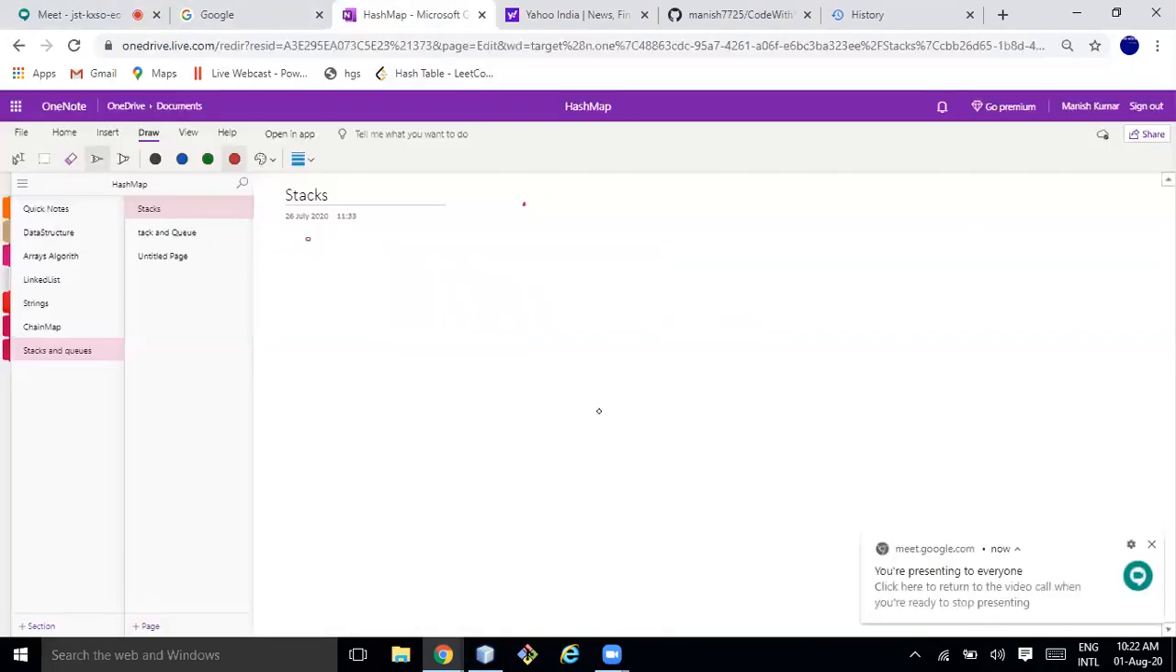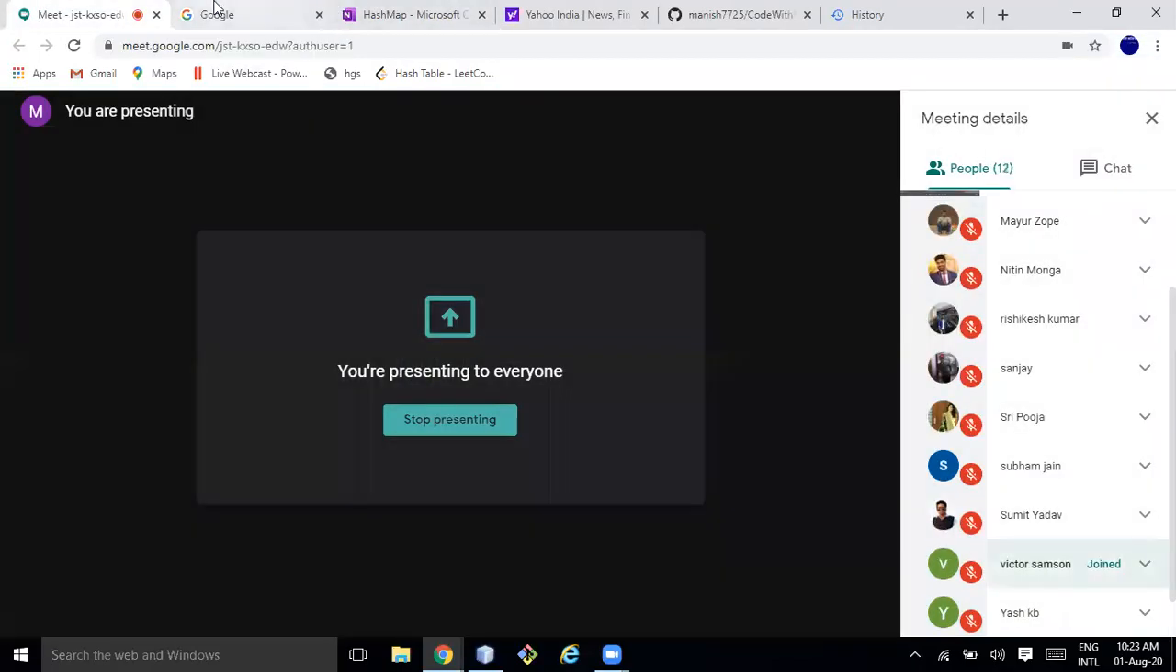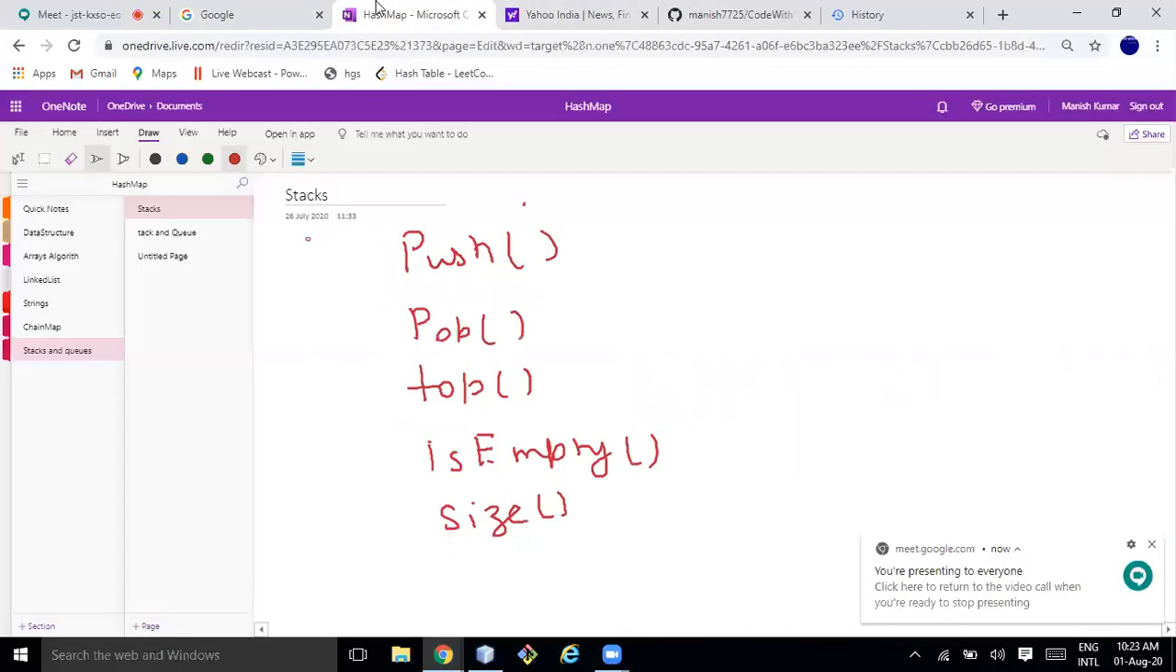So going to the next concept. As I told you, it's based on 3 fundamental operations. We call them push, pop, and top. We may also need to check sometimes whether it is empty or not, and what the size of the stack is. These 5 are the main methods we need to implement.